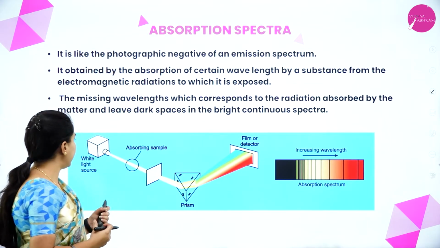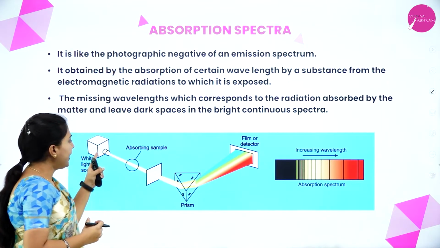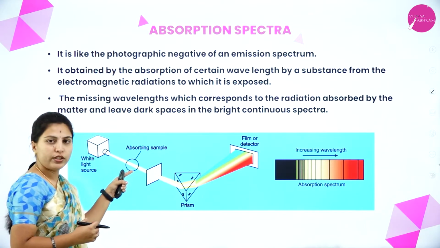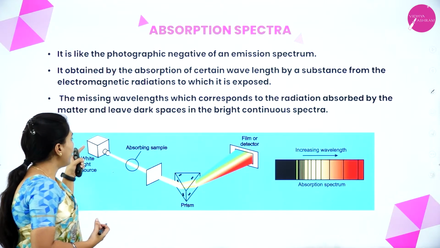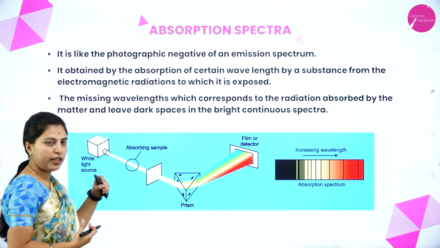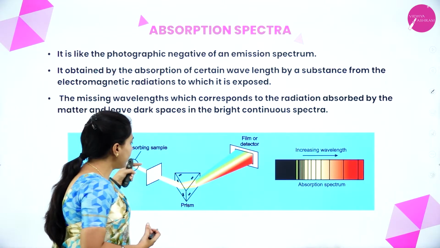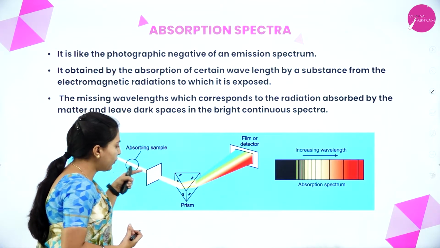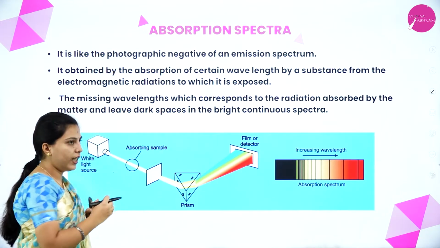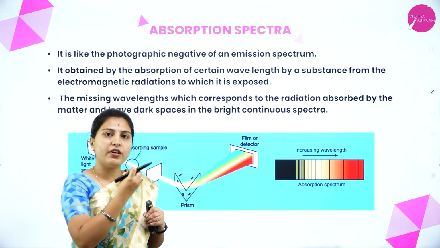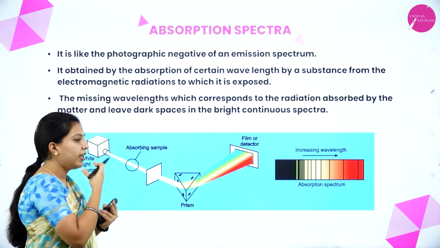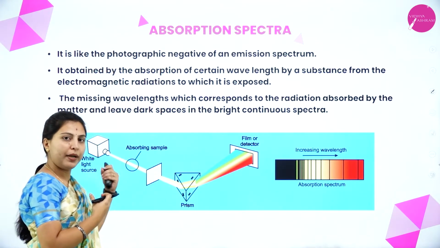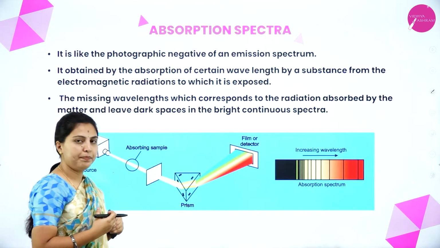To better understand this, see here, white light we are passing through some sample. Here also we have taken a gaseous sample. After passing through the sample, it will reach the prism.